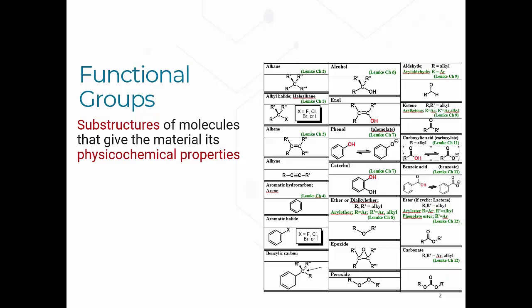Now, usually any type of drug molecule has multiple functional groups, and each one has its own properties. So the overall properties of the molecule are based not only on the number of these different functional groups, but also their arrangement in three-dimensional space. Because as we'll talk about later, arrangement in three-dimensional space of various types of electronic structures is how different molecules recognize one another. So we'll be talking about that later when we talk about molecular recognition and molecular interactions.